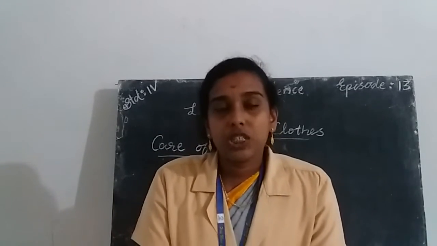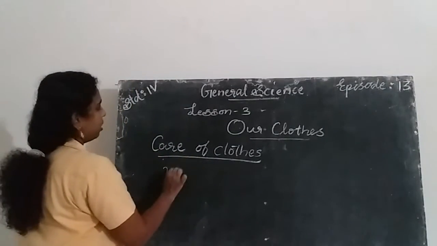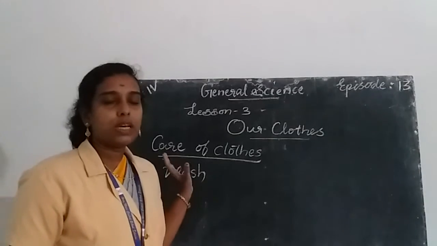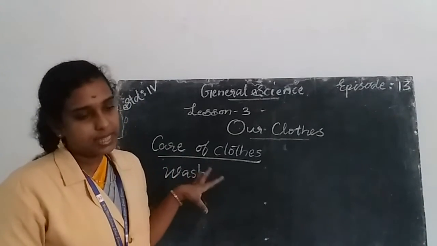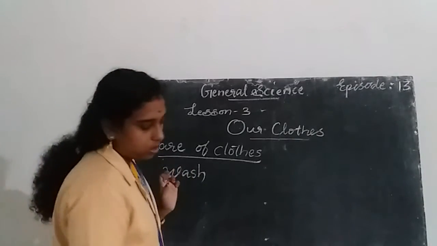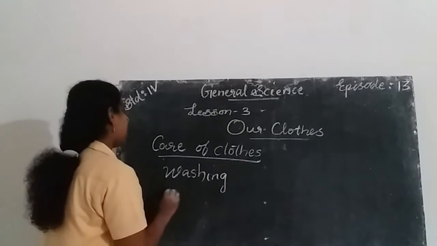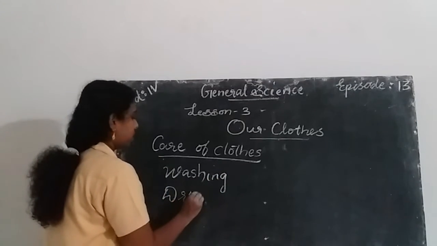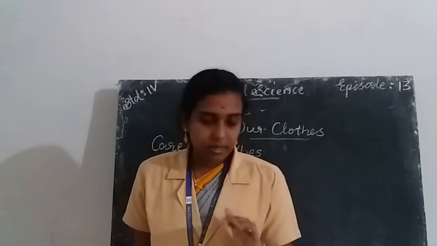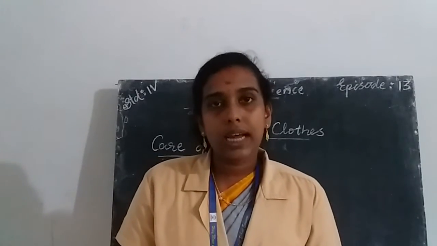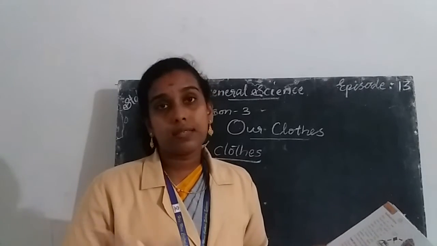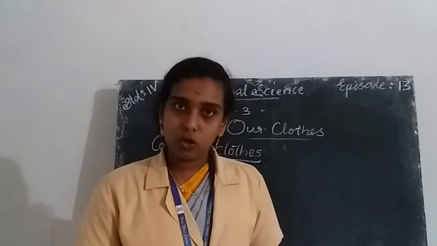First one, wash our clothes properly to remove the dust and germs present in our clothes. Second step is drying. Dry our clothes in the heat of the sun to kill the germs. We should not dry colored clothes directly in the heat of the sun, because there may be chances to fade the color of the bright colored clothes.